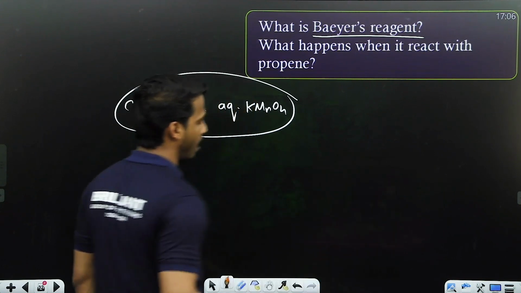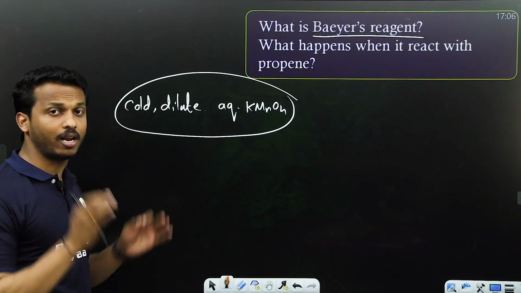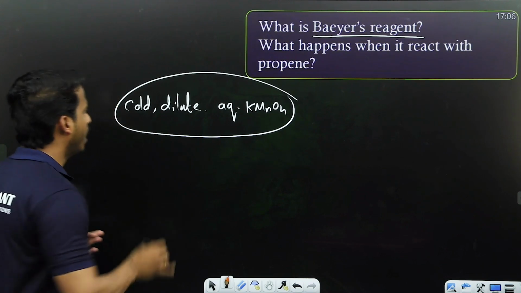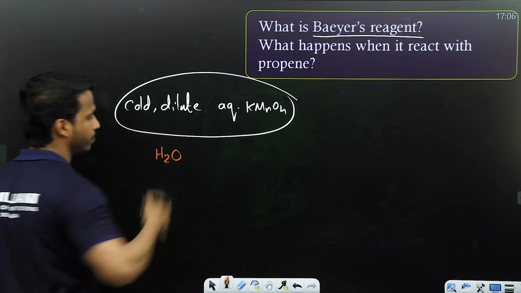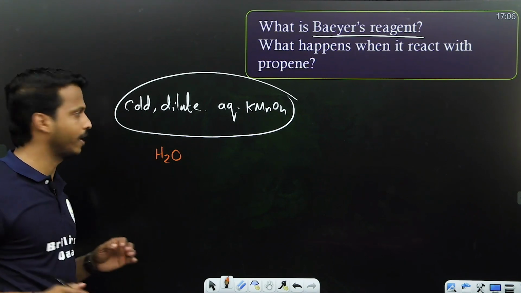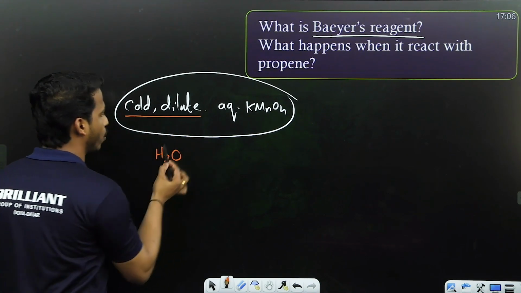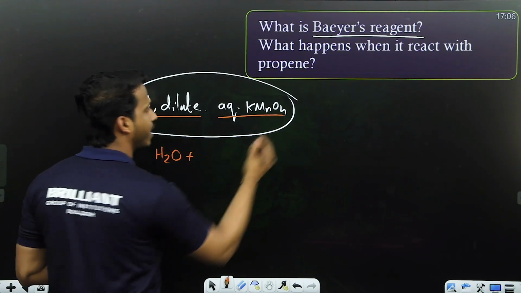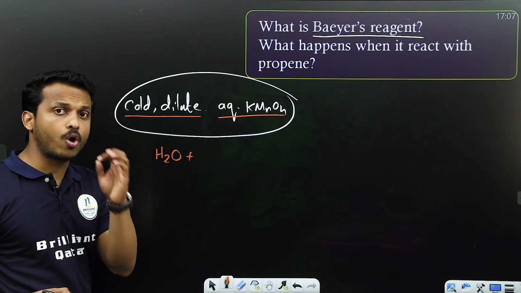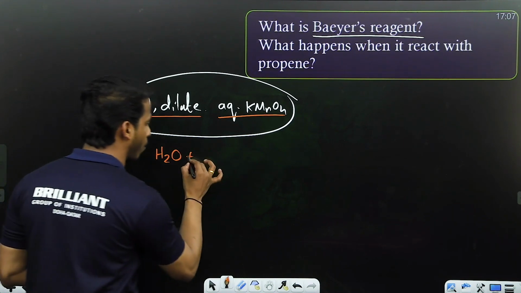See how they mention Bayer's reagent. Let me give you a shortcut idea.